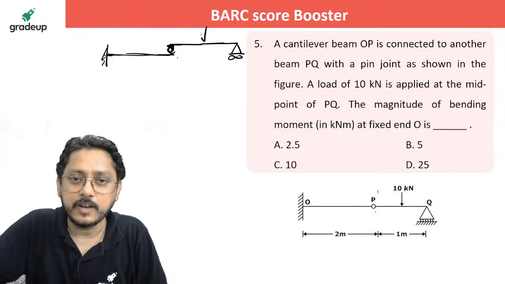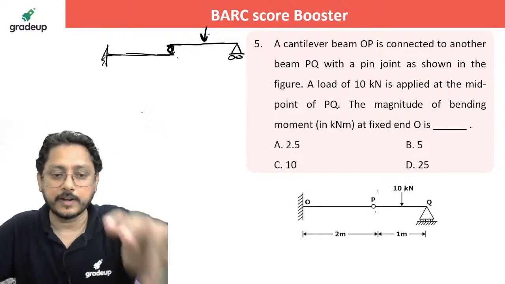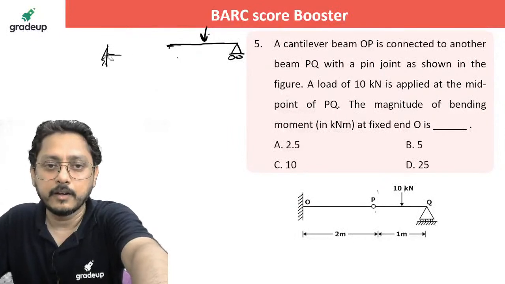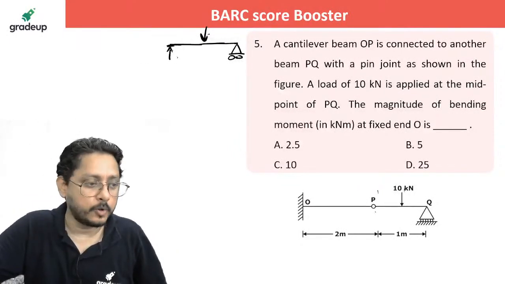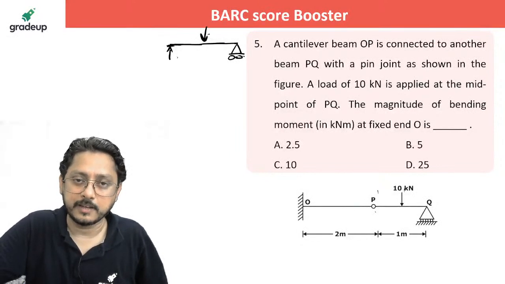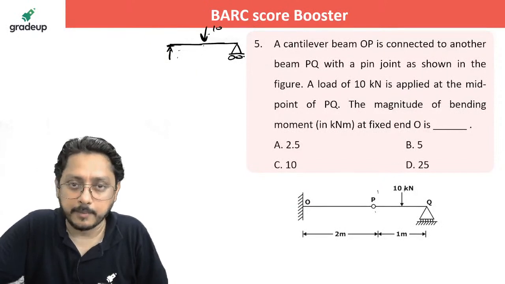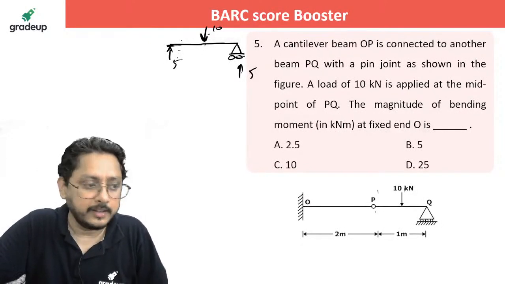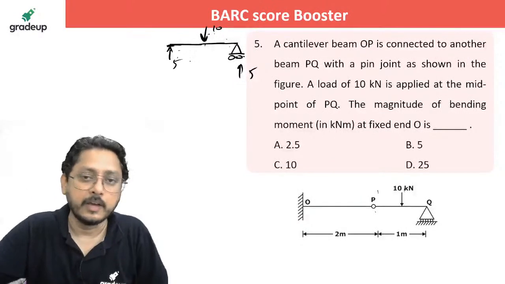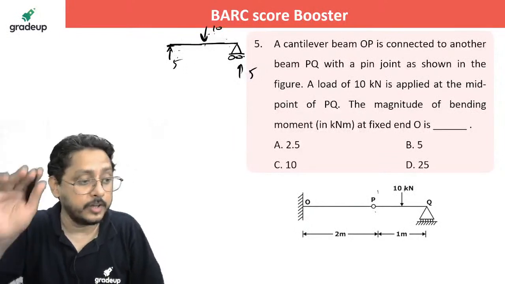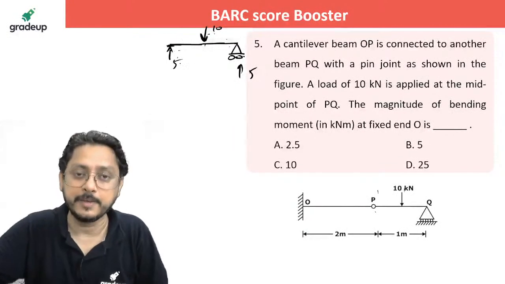You understand that whenever you have a load, it is just kept over it. It will be better to say whenever the load is going to come over this beam, it will act as a support here. It will get the reaction from here. Then a 10 kilonewton load, even if it is given at mid, you'll get 5. That is quite obvious. If another ratio is given, 10 into far end divided by total length, you do that way. So find the reaction the way you do it for any simply supported beam.